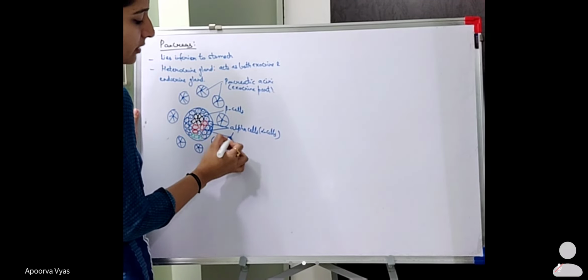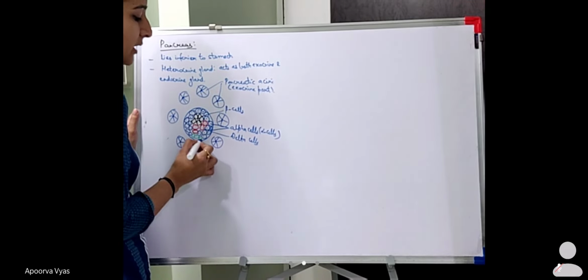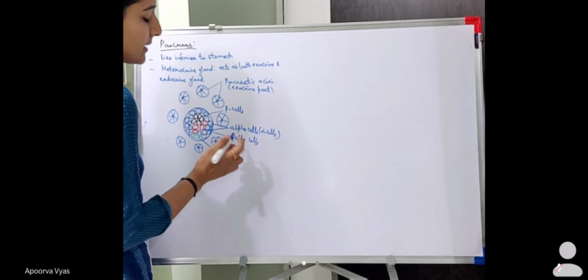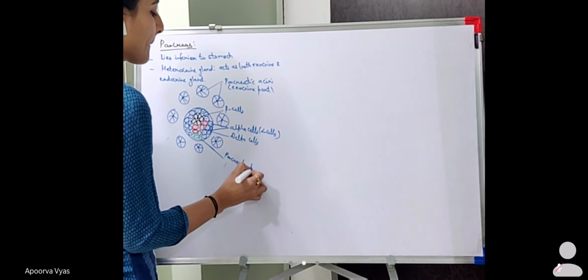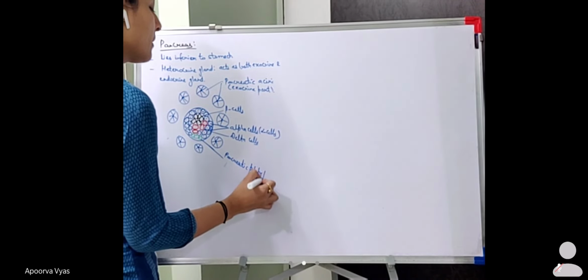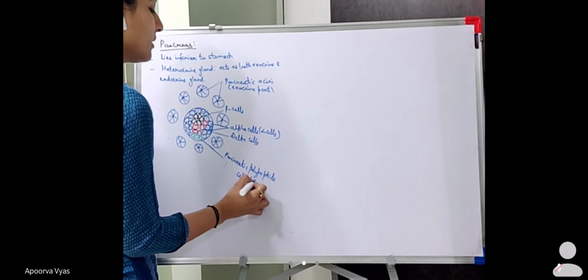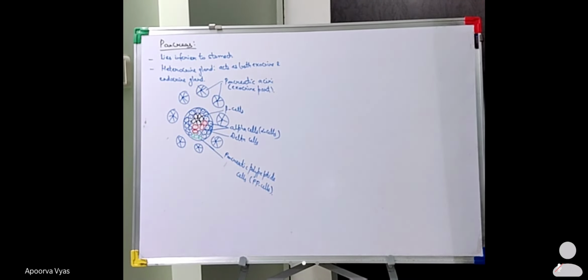The red are your delta cells, and the least in number, the green ones, are your PP cells, or pancreatic polypeptide cells.